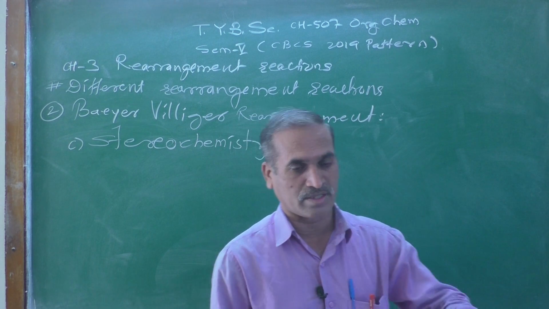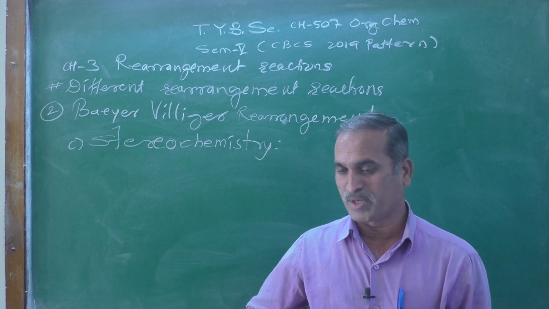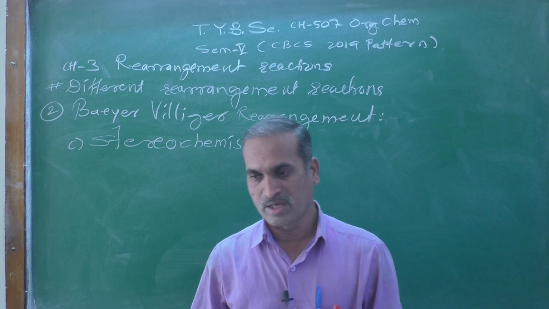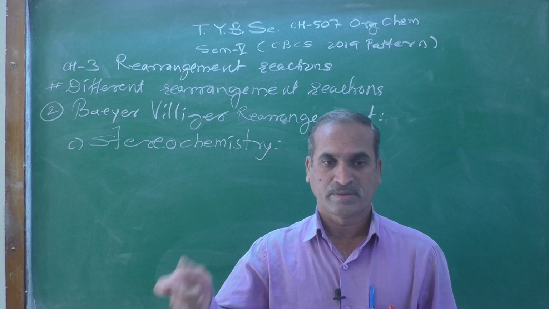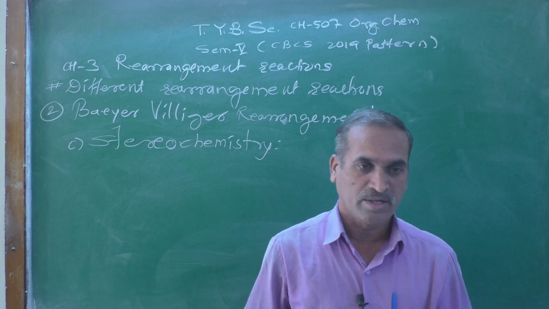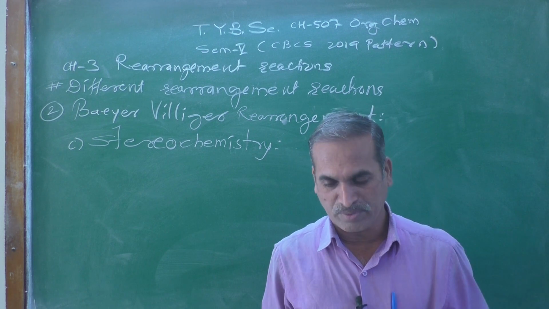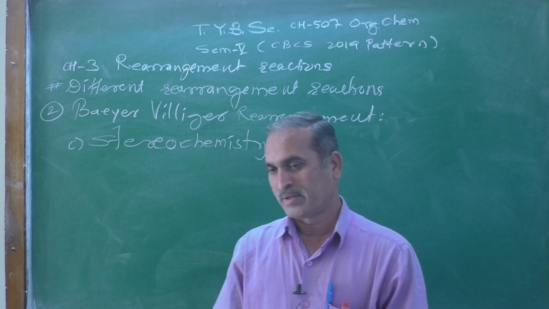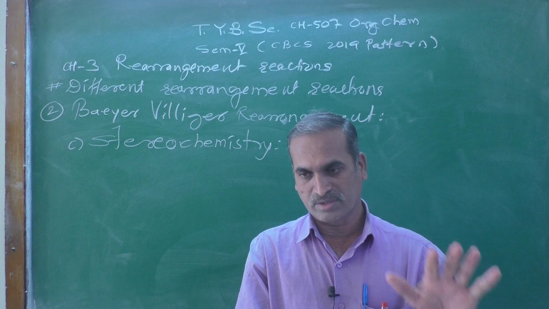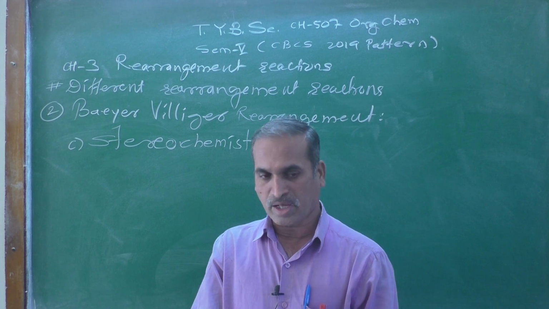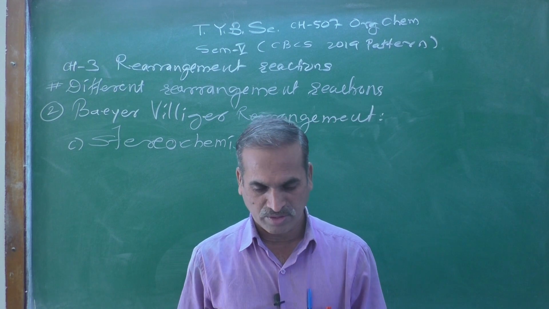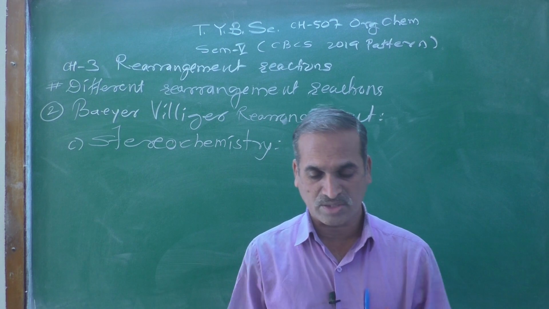If your substrate has an R configuration, and you determine the product's optical activity, it must be R configuration. It means there is a complete retention of configuration. If your starting material has an S configuration, your product must have the S configuration. That type of stereochemistry is obtained here.